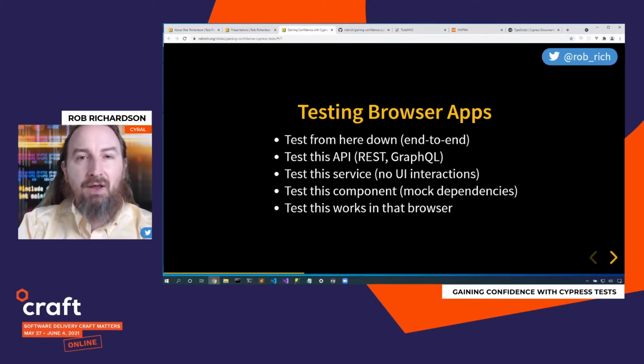We want to test from here down. We could call these end-to-end tests. We want to test this API. Maybe it's a REST or a GraphQL or a gRPC API. We want to test this service. And in this case, what I mean by service is this small piece of functionality. I want to write a unit test. I want to test this component. Now we have a visual piece to it where we want to click buttons, or I want to test that it works in this browser. Now, the works in this browser is less important now that we have more standardized evergreen browsers, but these are kind of the groups of tests.